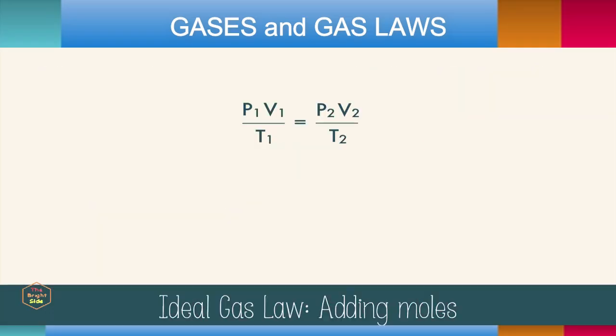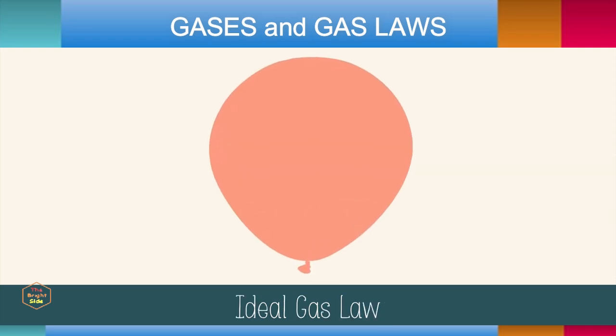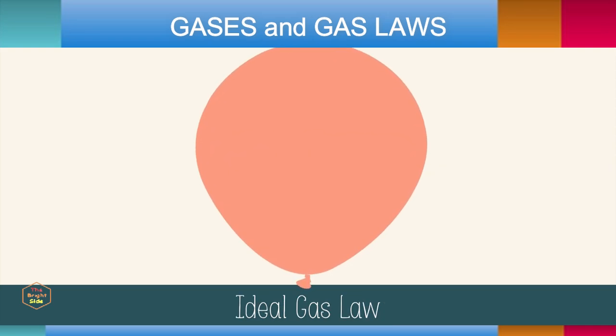Now, the combined gas law is great, but what about moles? Before we add it, we need to figure out what its relationship is with the other variables. Let's use volume to figure out the relationship. As you increase the number of atoms in a balloon by blowing air into the balloon, the volume increases. The pressure is the same because the balloon can expand, the temperature is the same, only moles and volume have changed, and they have a direct relationship.